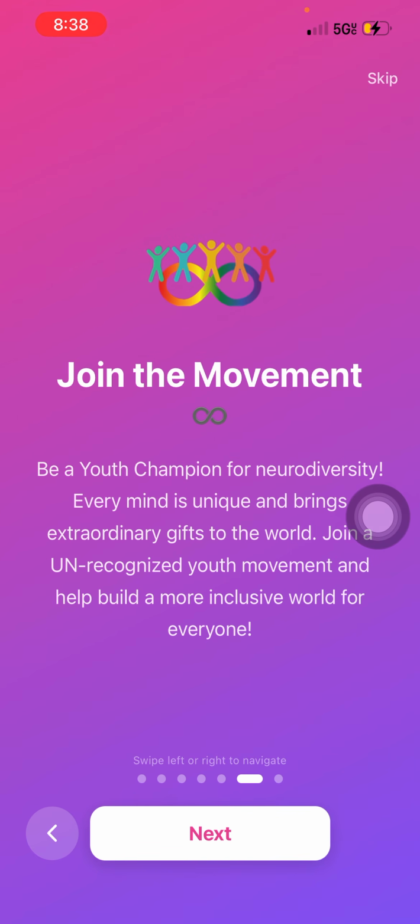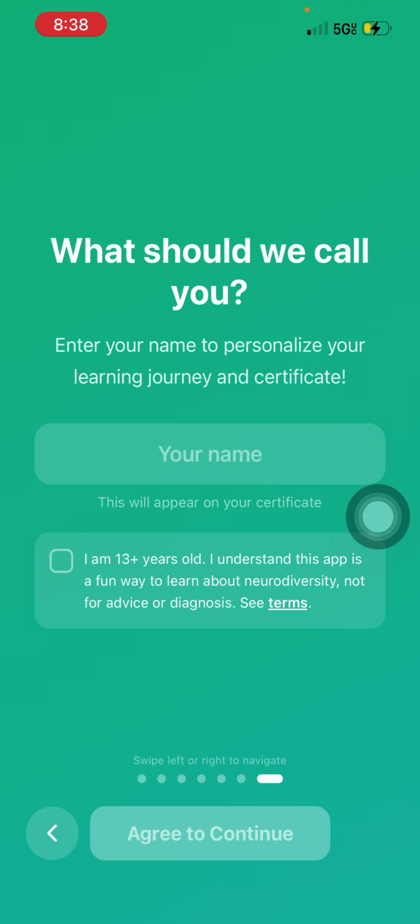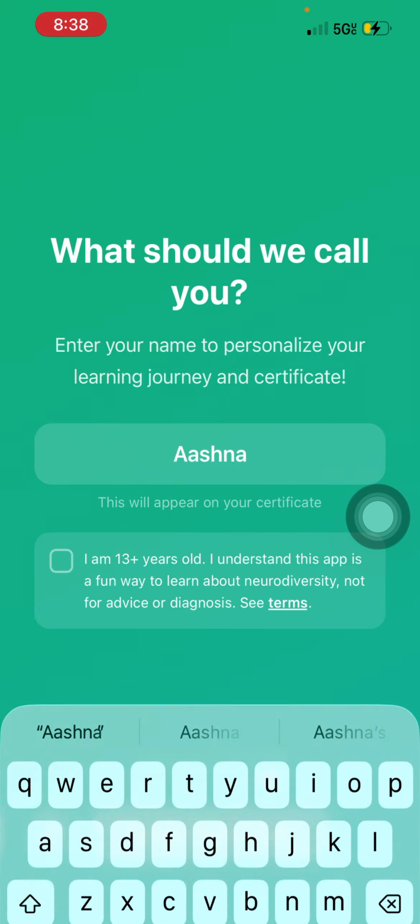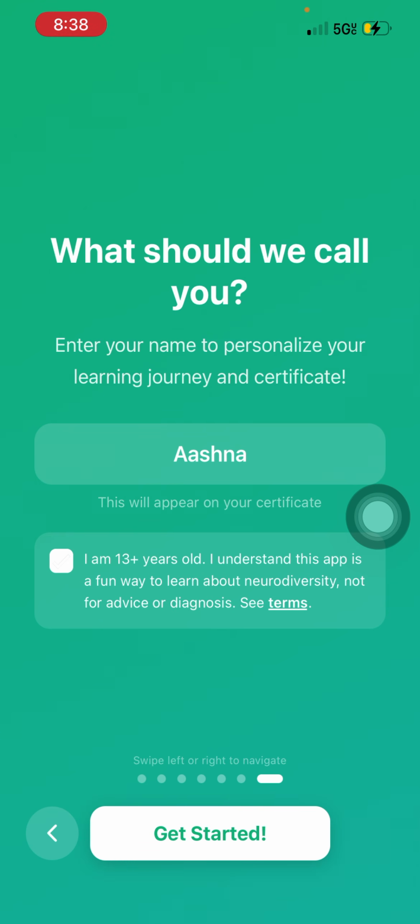And the app encourages individuals to join the neurodiversity movement by joining Youth for Neurodiversity, which is my youth collective dedicated to breaking barriers and empowering neurodivergent youth. And finally, the experience is personalized, starting with your name. I'm going to type in my name, Aashna, and we have a checkbox to say that you are above the age of 13 because at the end of the day, this is partially a mental health app, and we want to make sure that this is a safe experience for all our users without any self-diagnoses, etc.